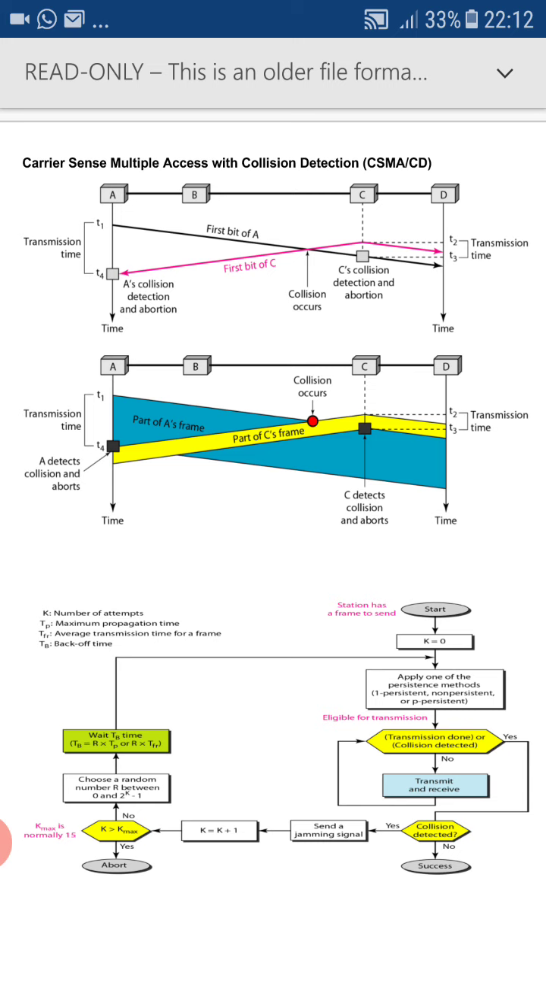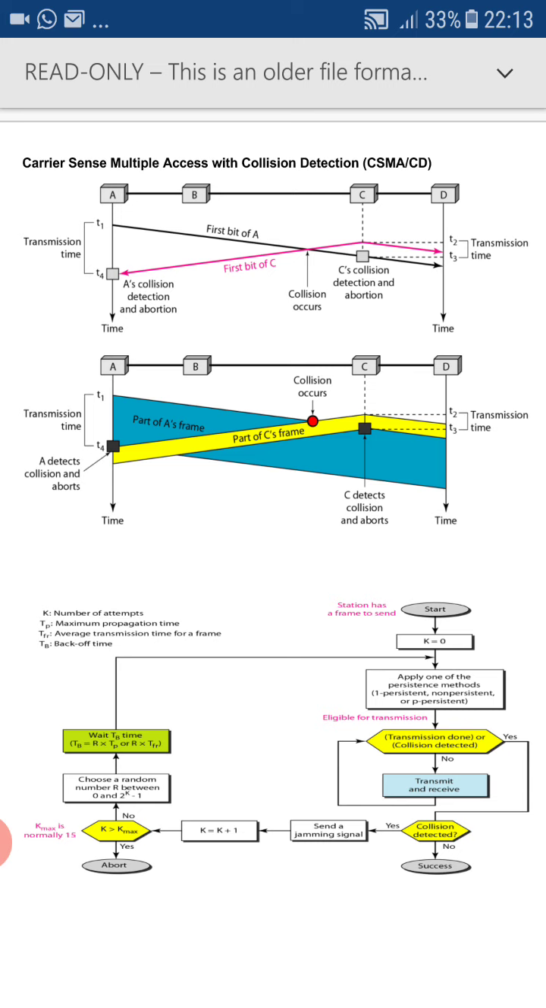Then rule 3 tells if during the transmission a collision occurs and that collision is detected by some node, that node has to send a jamming signal to all other stations which are sharing that medium. A jamming signal is nothing but an alarm. It is just like alarming or informing all other stations sharing the medium that a collision occurred over the medium. Then that node which sent the jamming signal will abort its transmission.